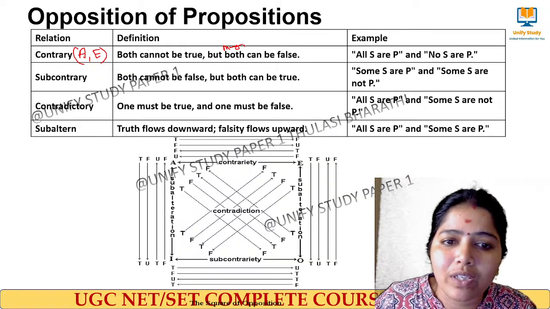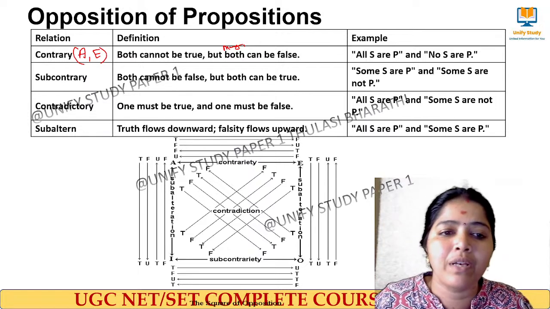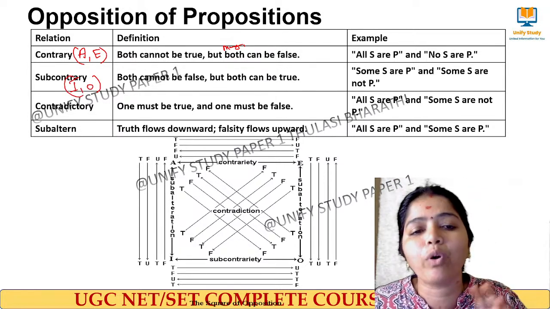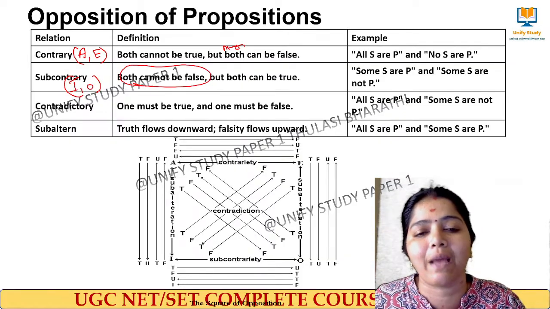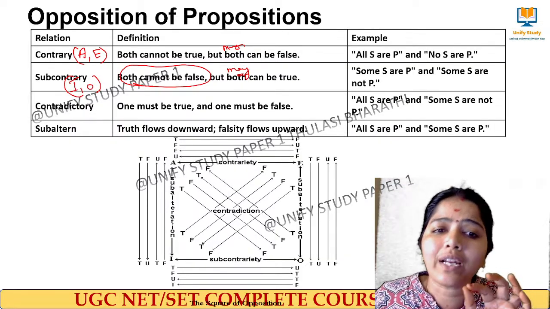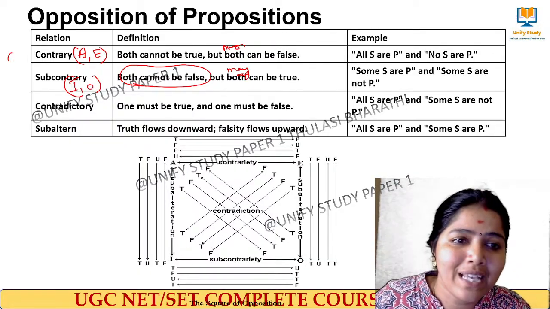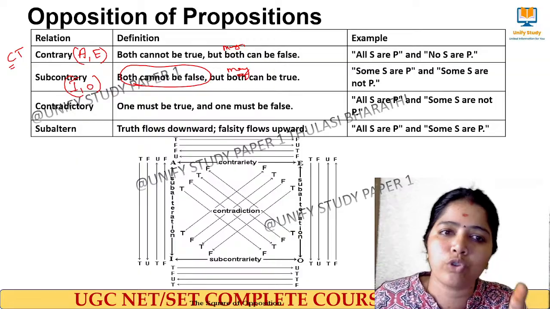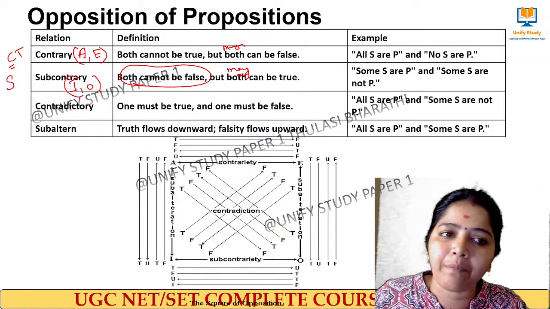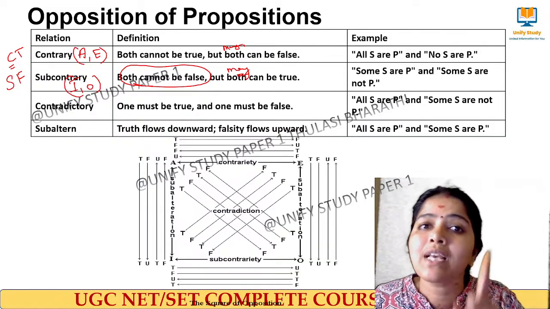And at the same time, what is a contrary here? Contrary means subcontrary at the bottom. Subcontrary: I type statement and O type statement. Here they both cannot be false at the same time, but they may be true. Here it is cannot be true, here it is cannot be false. How to remember, ma'am? CT. Contrary, true: they cannot be true at the same time. Subcontrary, sub: they cannot be false at the same time.